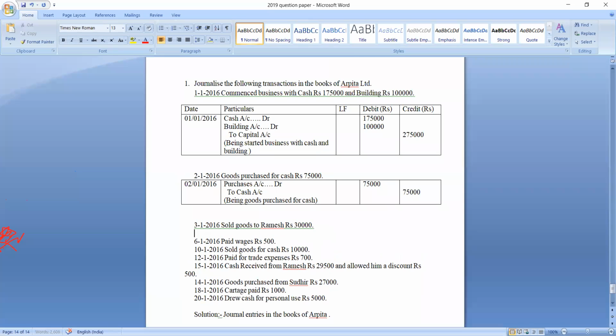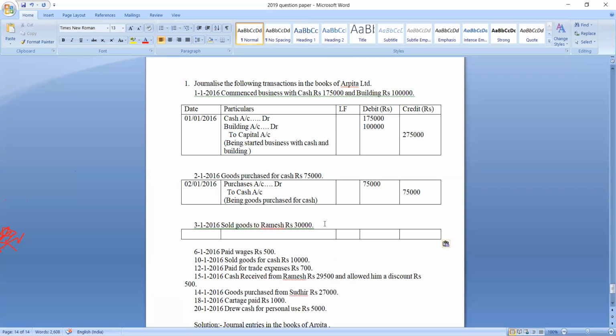Let us move to next transaction. Next transaction, it is dated on 3rd January 2016. Yes, 3rd January 2016. Who is this? Who is this?